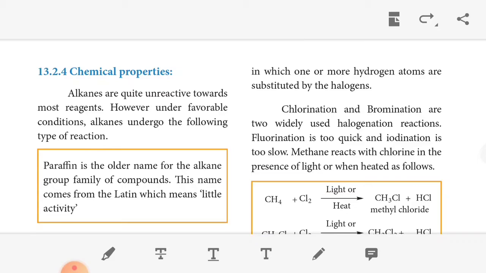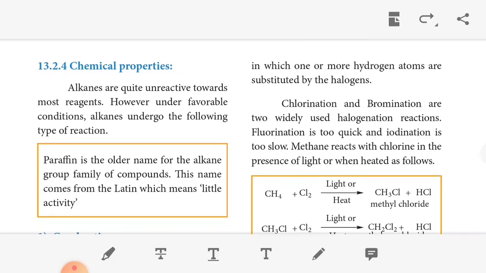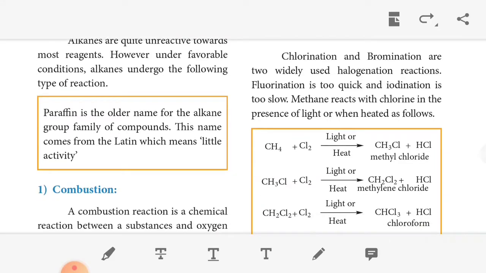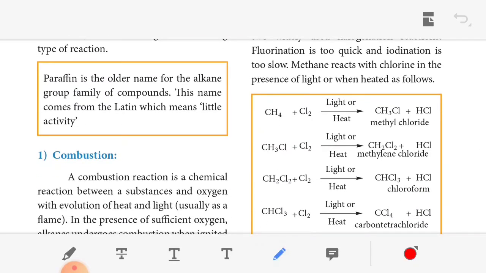So we don't take fluorination and iodination. Here we can take chlorination or bromination. Methane reacts with chlorine in the presence of light or when heated, as follows. CH4 plus Cl2 gives CH3Cl. One hydrogen and one chlorine are eliminated as HCl, so CH3Cl remains.